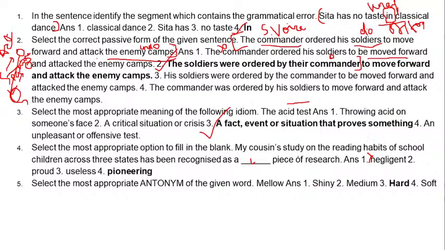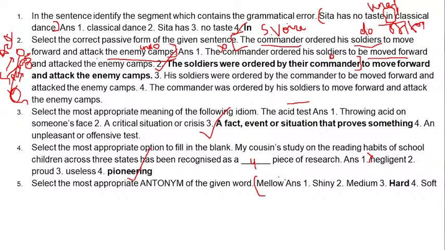So our answer will be number 4, that is pioneering. Pioneering means what? Leading. Pioneer means lead, the one who leads. A pioneering piece of research means a leading, important research. Number 5 is an antonym, that is again an opposite word, of mellow.